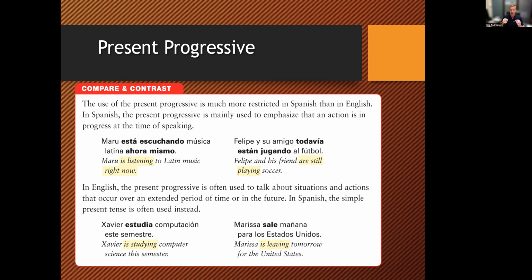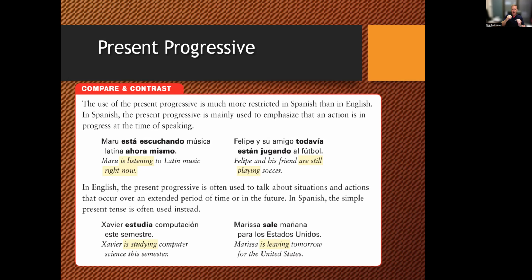In Spanish, the present progressive tense is limited to what you're literally doing right now. So, right now, yo estoy hablando. What are you doing tomorrow? Well, I can't say tomorrow I'm talking to my friends because I'm not doing it in that moment. So we use just the present tense. Mañana hablo con mis amigos. Right now, I'm reading this slide. Yo estoy leyendo. What book are you reading? Well, I'm reading Moby Dick. Well, I'm not literally reading it right now, and so you would say leo instead of estoy leyendo.